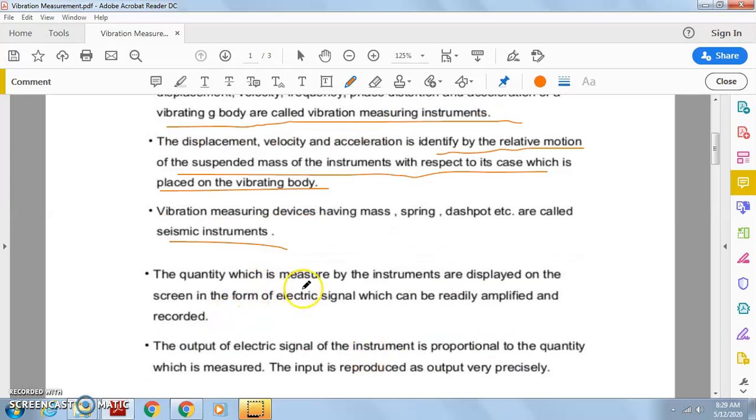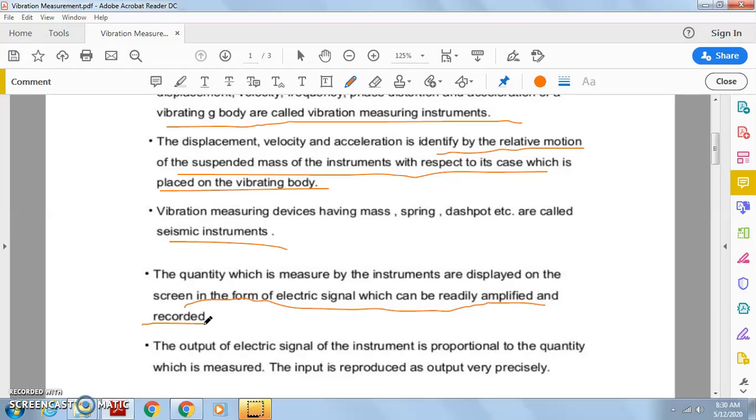The quantity which is measured by the instrument is displayed on the screen in the form of an electrical signal, which can be readily amplified and recorded. So in your previous measurement devices like torque measurement, strain gauge, we have already understood that any kind of physical signal that is converted into an electrical signal, that is called the transducer. So any measurement device is nothing but a transducer. So a vibration measurement device is also a transducer.